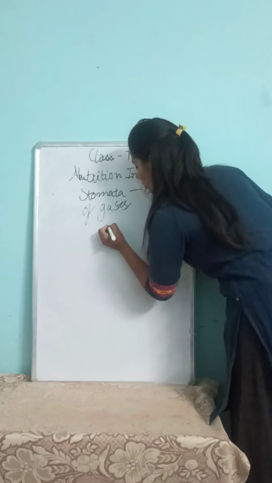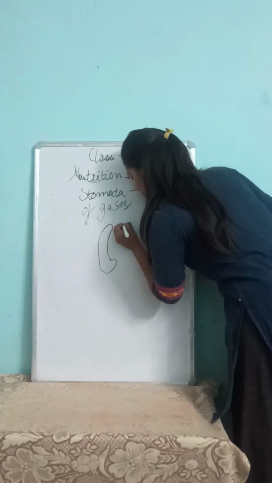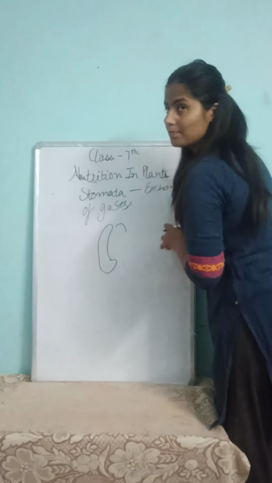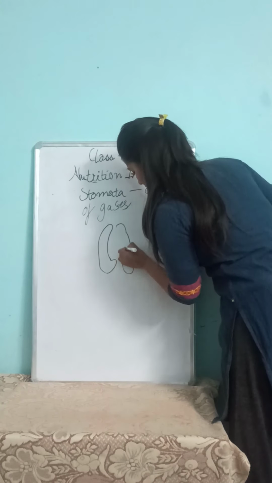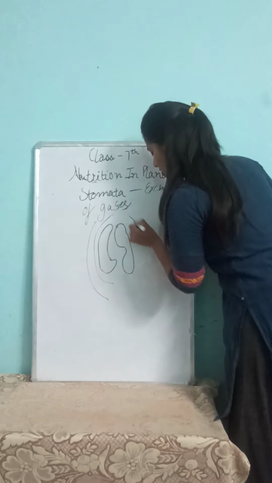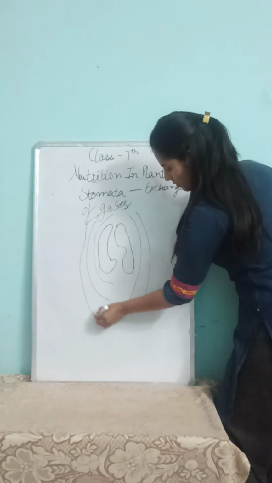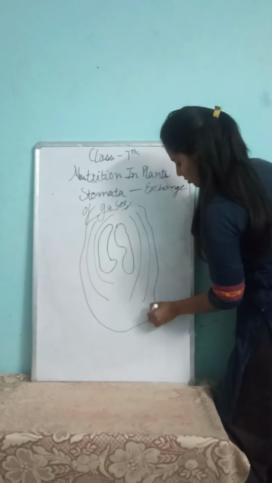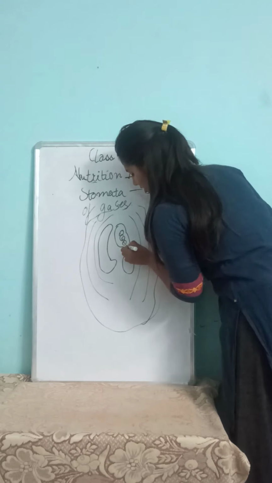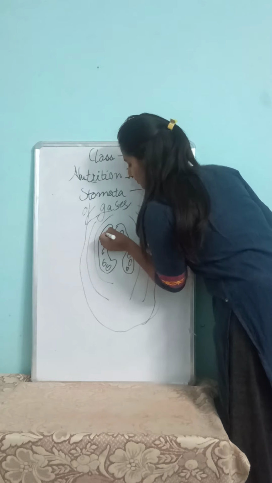I am going to draw the stomata. The shape is like a kidney bean, you have seen, they look like a kidney bean, with a round structure over here.